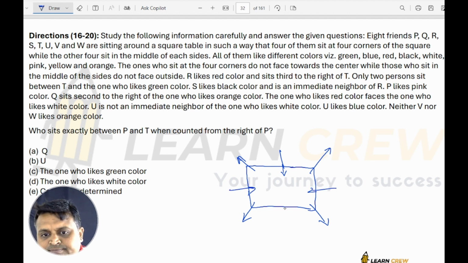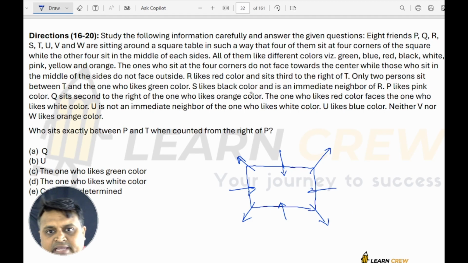This is the understanding. Next, R likes red color and sits third to the right of T. Only 2 persons sit between T and the one who likes green color.